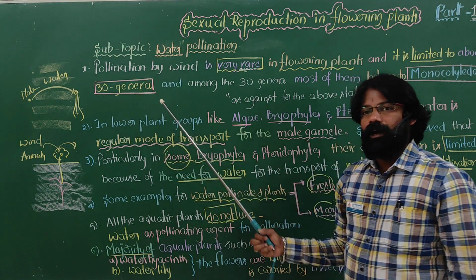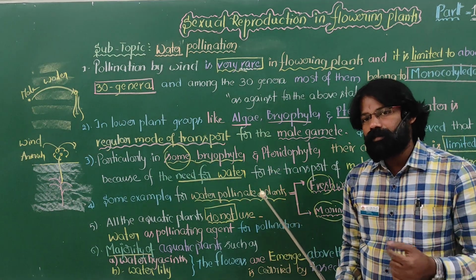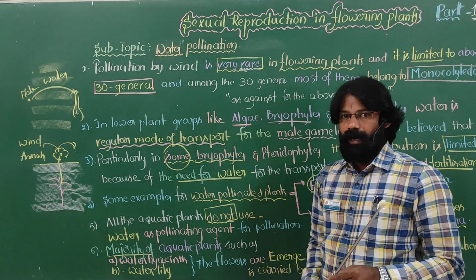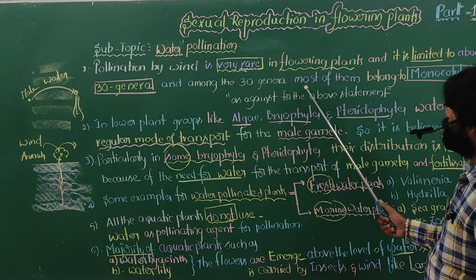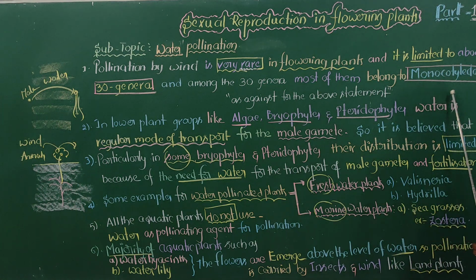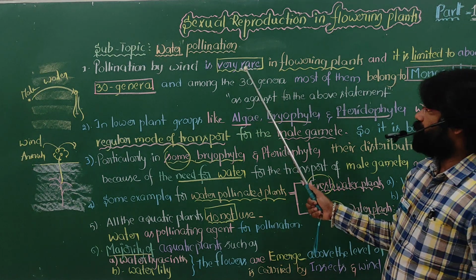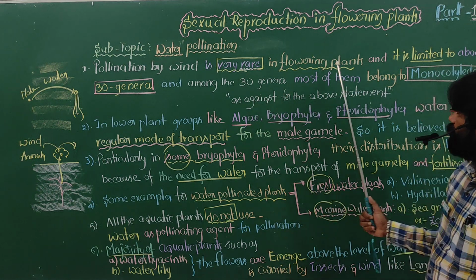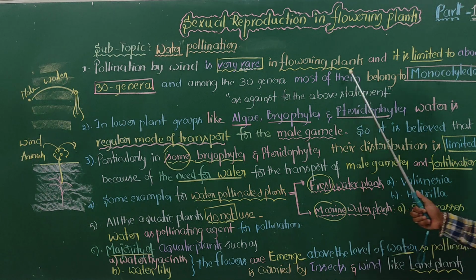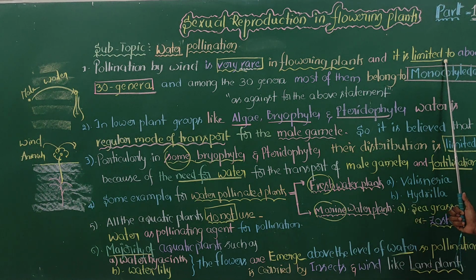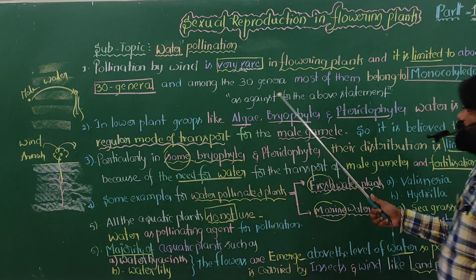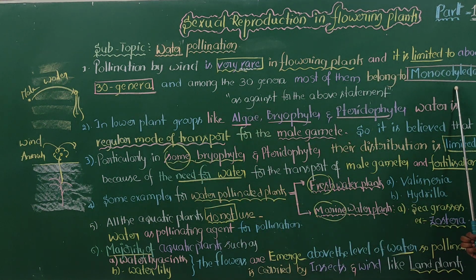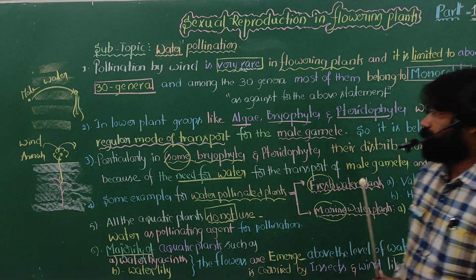In these 30 genera, both monocotyledons and dicotyledons are present, but most of them belong to monocotyledons only. We can expect big questions from this.